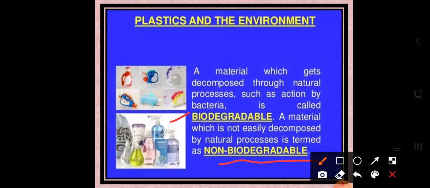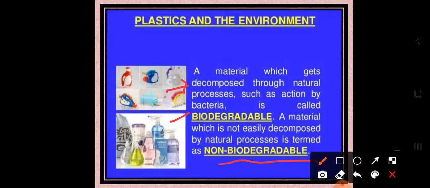Biodegradable, the word itself, you can imagine, means materials which get decomposed through natural process. With the help of biodegradable material, is it possible to prepare manure? Yes, it is possible. We use manure for getting a good yield of crop production.